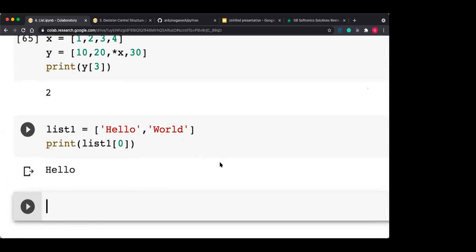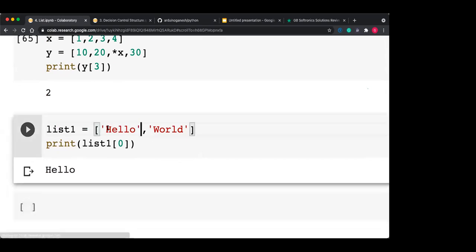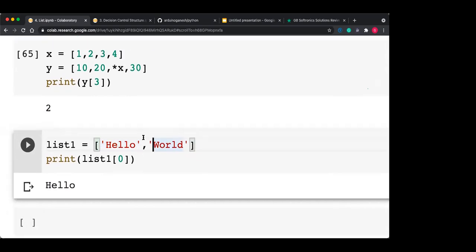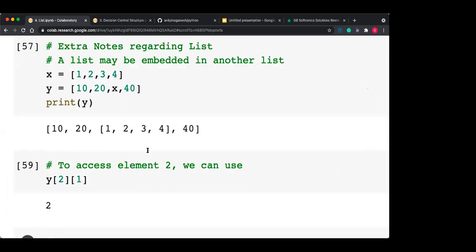Are you getting it, ma'am? So it is just one data item, and the index of the data item is 0. So list of 0, like that. Okay, so this is list.